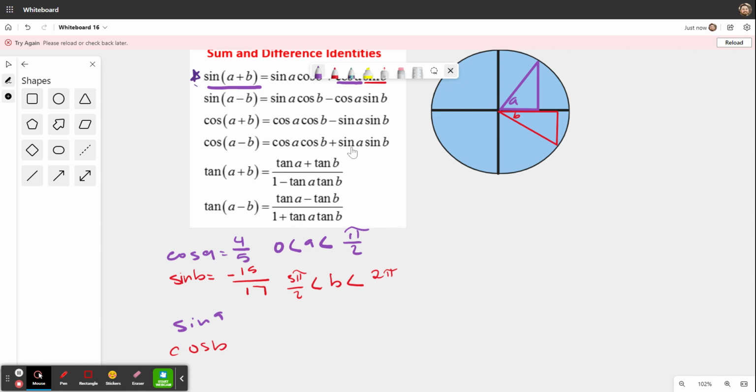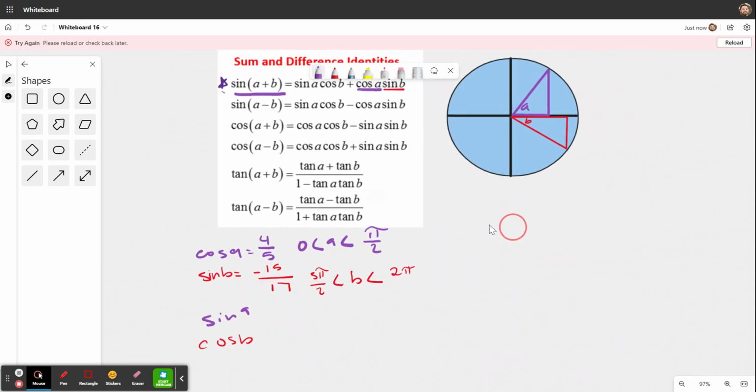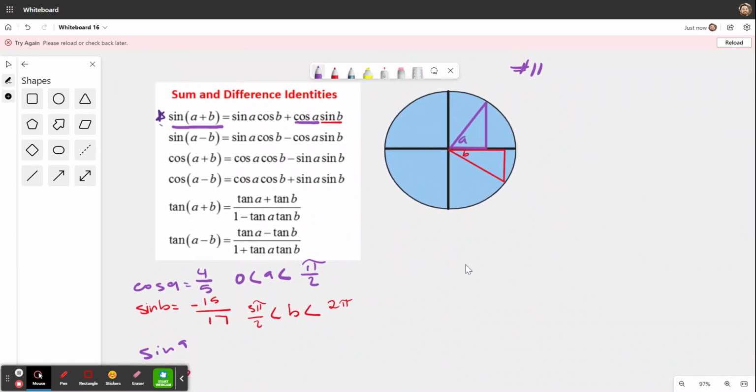We can quickly figure that out by just setting up what we have. Cosine A is going to be this purple triangle here. If you remember from SOHCAHTOA, cosine is the adjacent over the hypotenuse. So in this purple triangle, cosine A is 4 over 5, meaning the adjacent side is 4, while the hypotenuse is 5. And what we need is this missing value here.